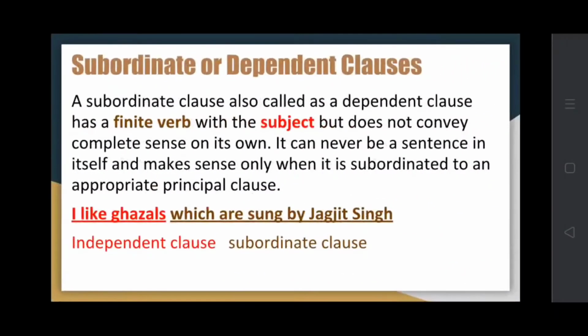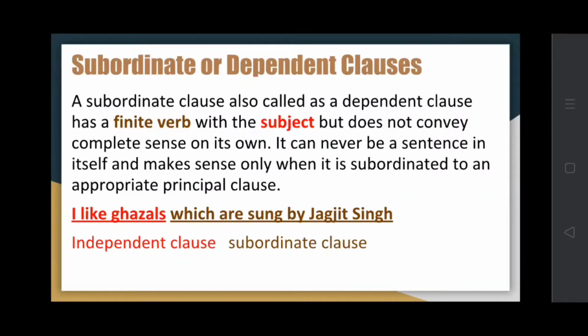Now let's come to the subordinate clause, also called a dependent clause. A subordinate clause has a finite verb with the subject but does not convey complete sense on its own. It can never be a sentence in itself and makes sense only when it is subordinated to an appropriate principal clause.